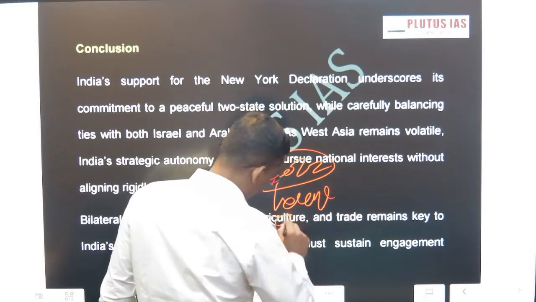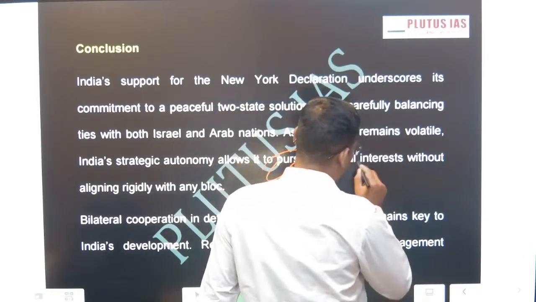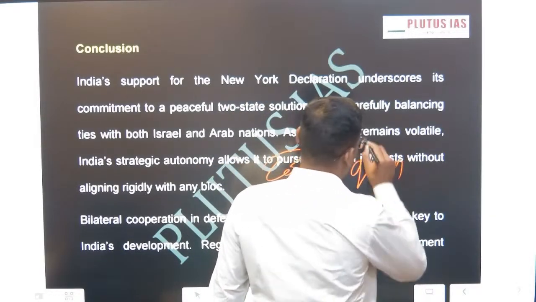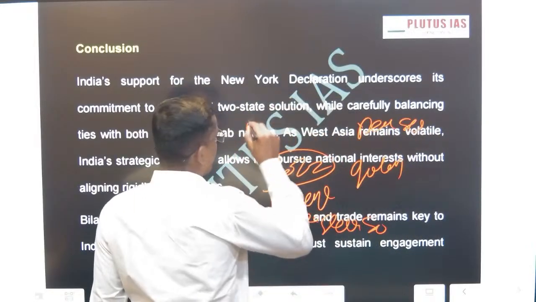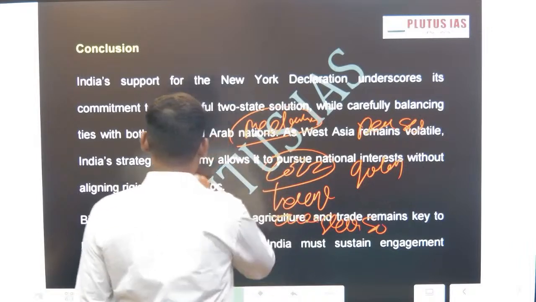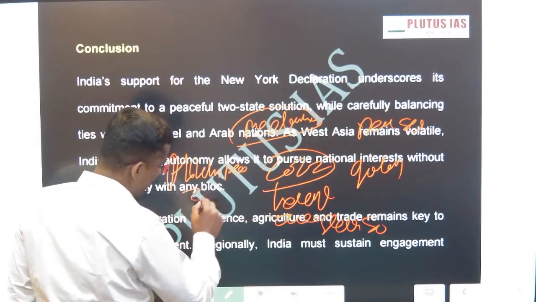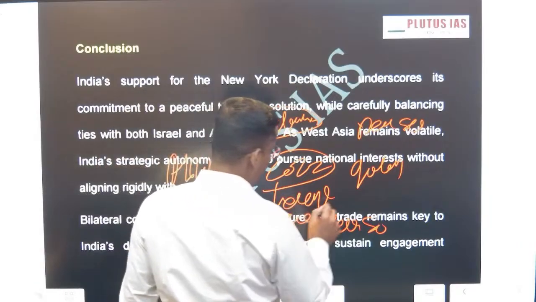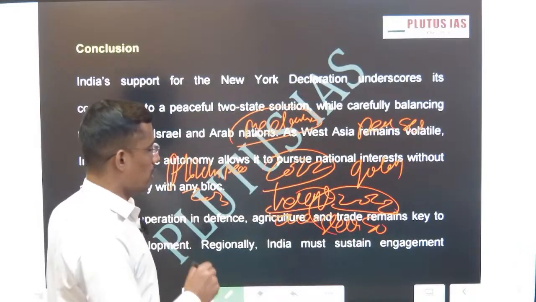Two-state solution, the Golan Heights, the Dead Sea, countries bordering the Mediterranean Sea. Okay, Abraham Accord. This is a 2023 question. This is a 2022 question. So UPSC is focusing on this area.